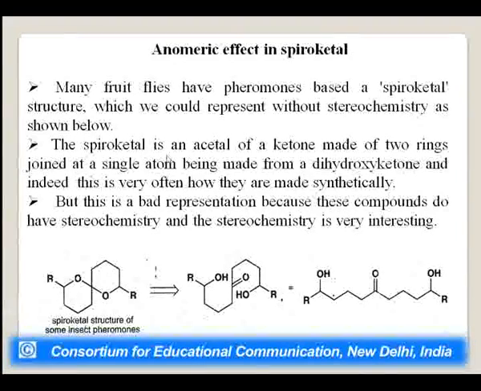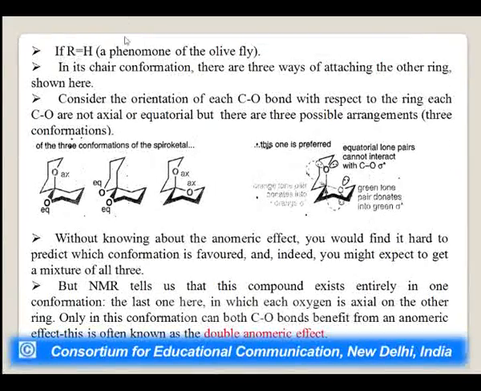The spiroketal is an acetal of a ketone made of two rings joined at a single atom, made from a dihydroxy ketone, and indeed this is very often how they are made synthetically. But this is a bad representation. Why is it so? Because these compounds do not have any stereochemistry shown, and its stereochemistry is very interesting while talking about any research.